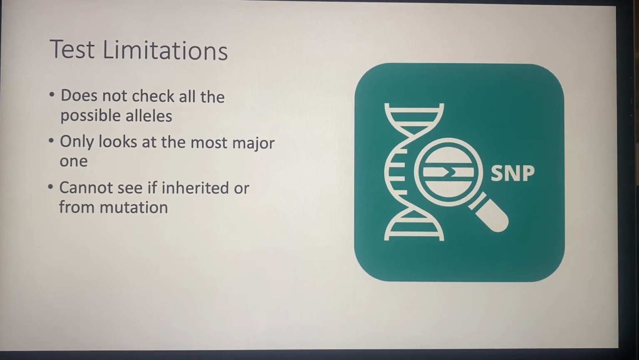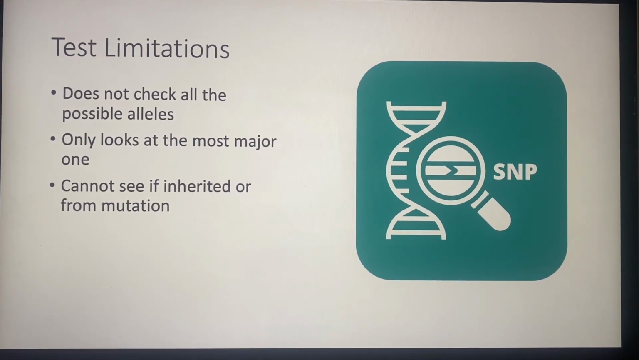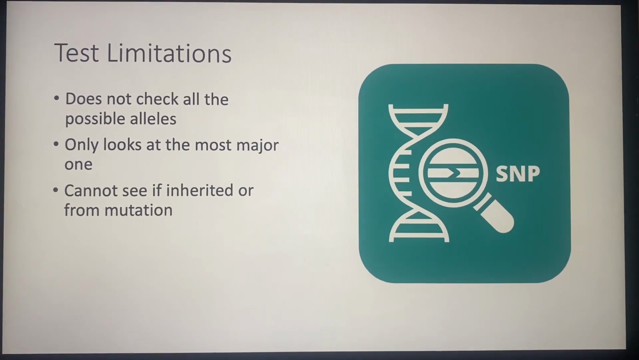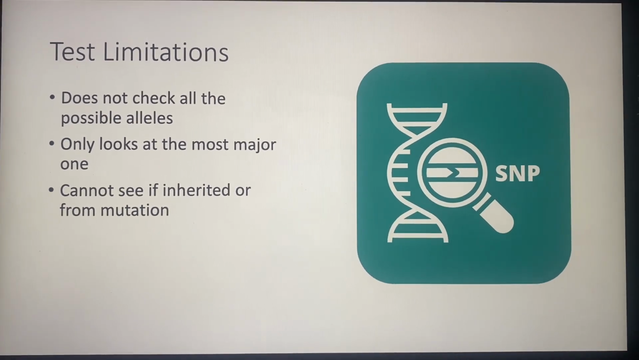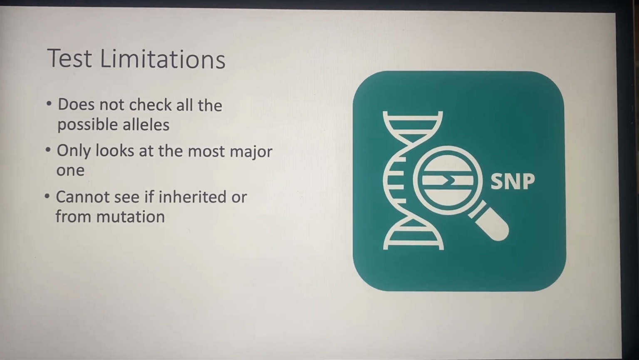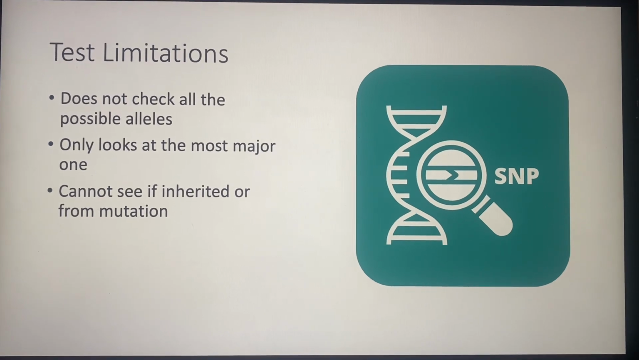Another limitation is that it's only looking at the most major one, and although it is major, it does not fully increase your chance or make it 100%. And finally, it cannot see if it was inherited or a mutation, and for some patients that can be a deterrent because they want to know if they got it through some sort of mutation or if it was inherited from one of their family members.